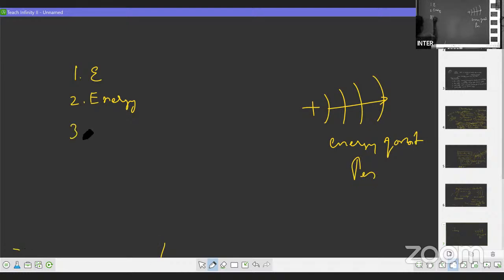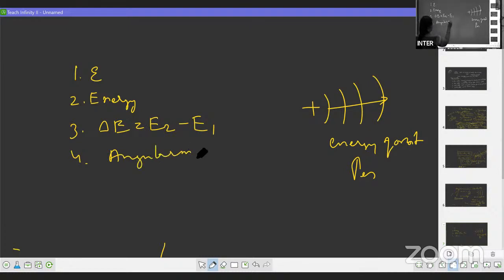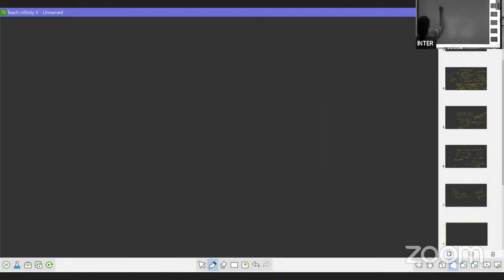And the third point, you have to write about delta E, the energy difference: delta E is equal to E2 minus E1. Then the fourth point, you have to write about the angular momentum. Okay, so this is about Bohr's theory. The next is the hydrogen spectrum.